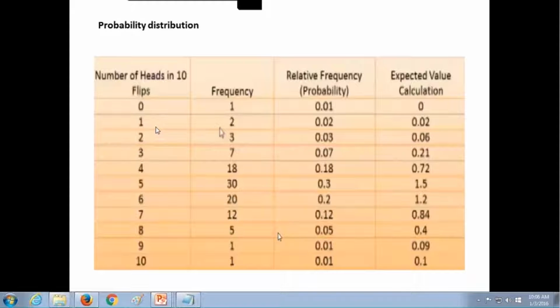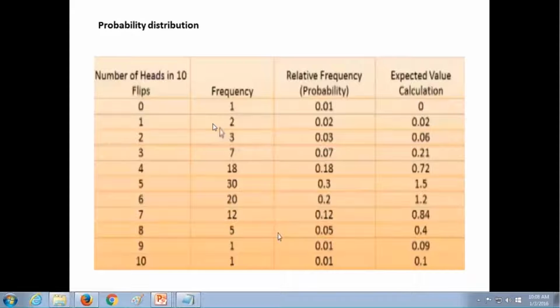As I'm going to say, it is 0.5 into 10, but I'm going to repeat the process 100 times. First time I'm going to toss 10 coins simultaneously and record how many times head occurred. The second time also I toss 10 coins simultaneously and record how many heads occurred. I'm repeating this process 100 times. So they actually made a survey.